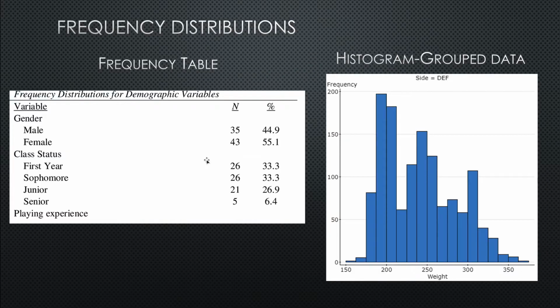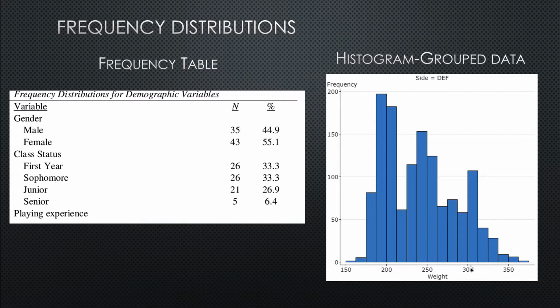Another way that we see this data, or central tendency, displayed is with frequency distributions, which really are counts and percentages, but then often they're presented in what's called a histogram. In histograms, we've grouped data that is typically interval data, so it's not categories. So before we were talking about counts, now I want to talk about forcing interval data into counts.